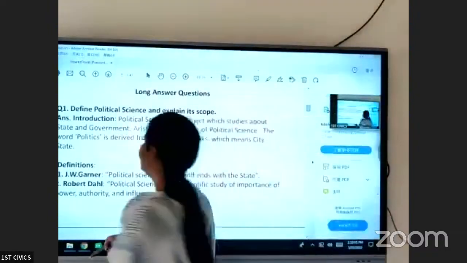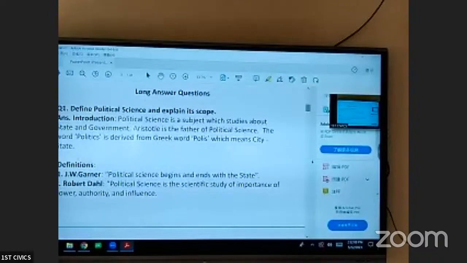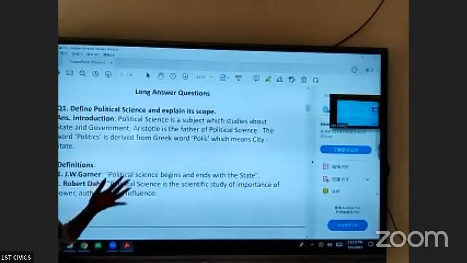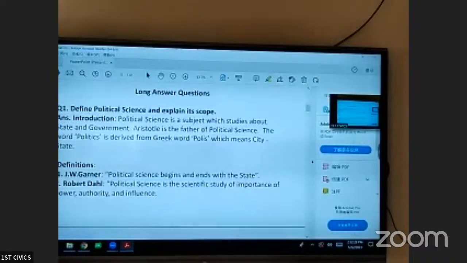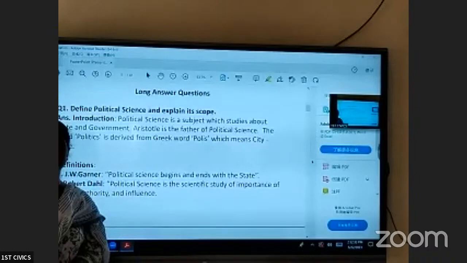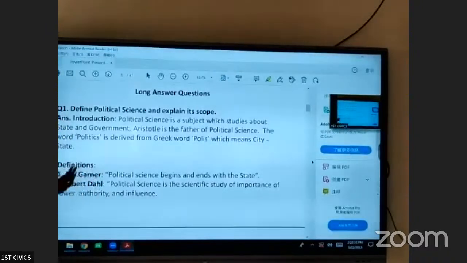So let us discuss the LAQ, define political science and explain its scope. Now, the word politics is derived from the Greek word polis, which means city-state. The subject of political science, it mainly studies about state and government. Aristotle, he did a scientific and systematic study of political science. So he is called as the father of political science. Aristotle used the word politics for the first time in his famous book, Politics, in 4th century BC.